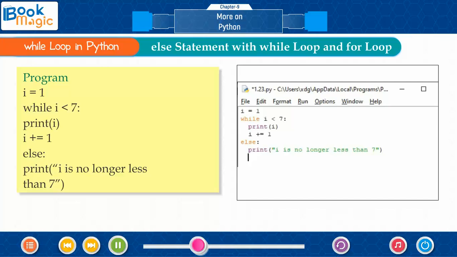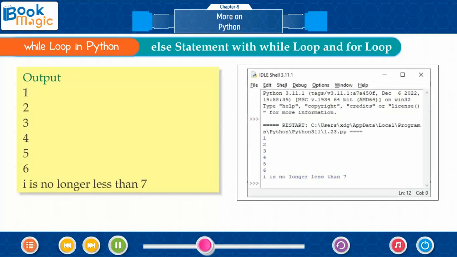Program: i = 1, while i < 7: print(i), i += 1, else: print("i is no longer less than 7"). Output: 1, 2, 3, 4, 5, 6. i is no longer less than 7.